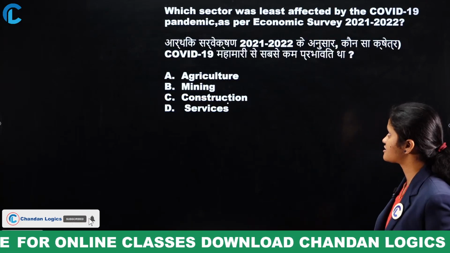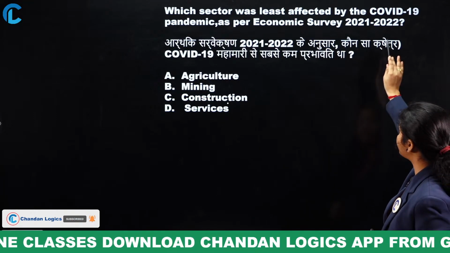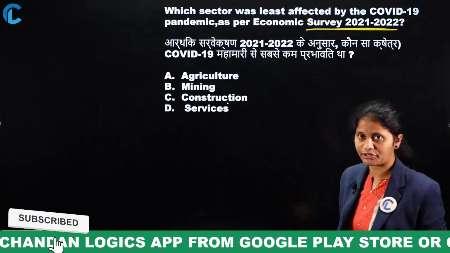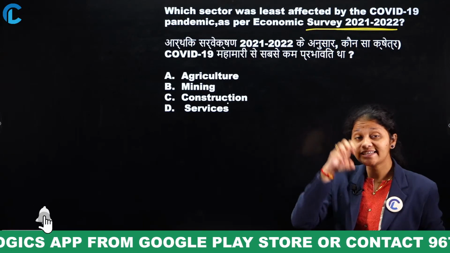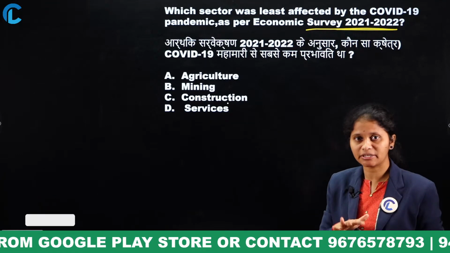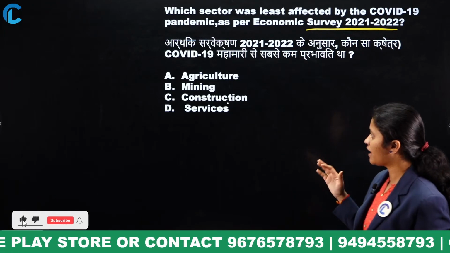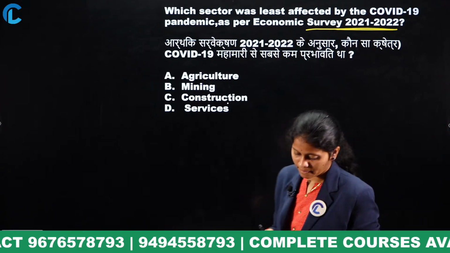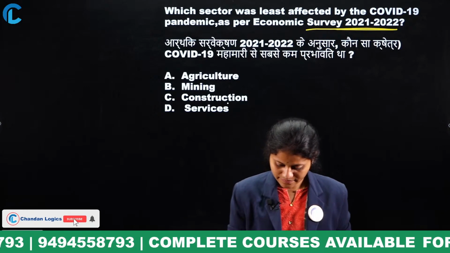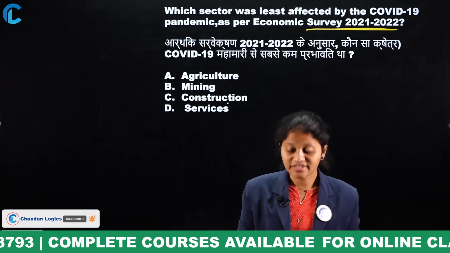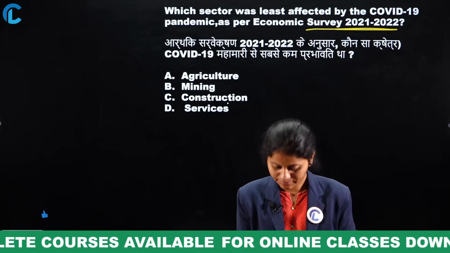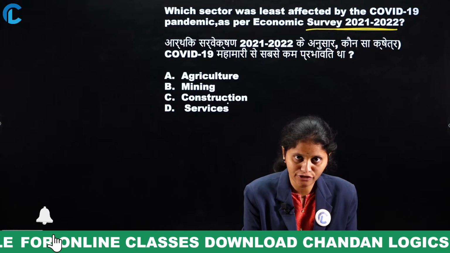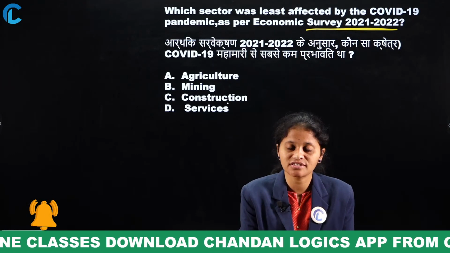Okay, now next. Which sector was the least affected by the COVID-19 pandemic as per the economic survey of 2021-22? What is the question here? Which was least affected, okay, that is during the pandemic time? Agriculture, mining, construction or services? Which sector was least affected during the pandemic time? Even once you know the data of the economic survey, then you can answer these types of questions in an easy format.